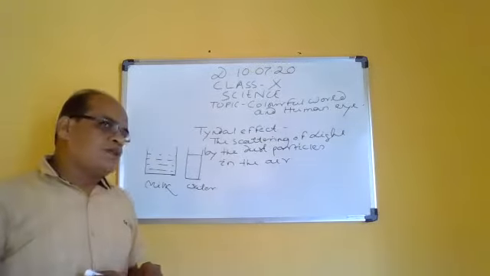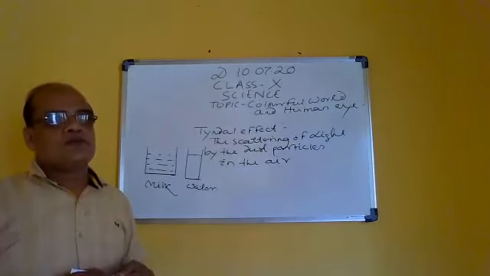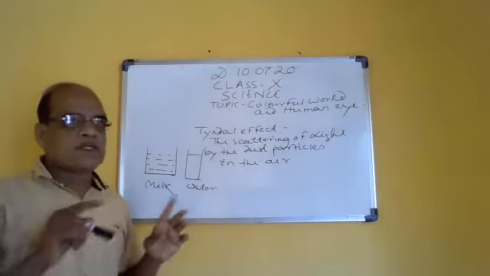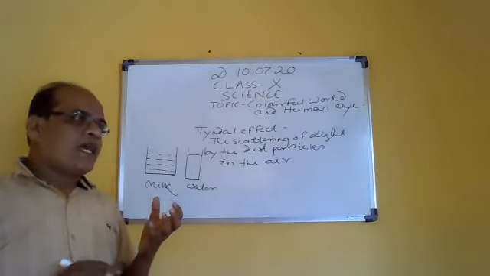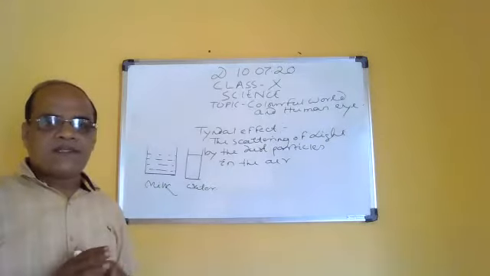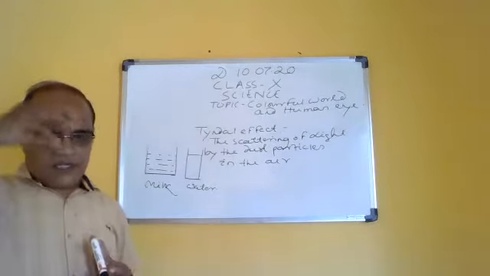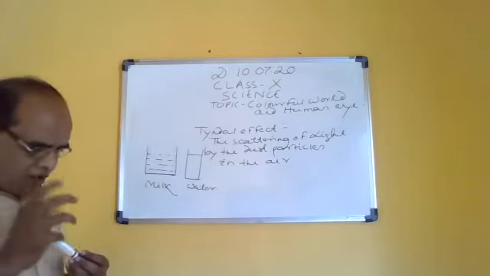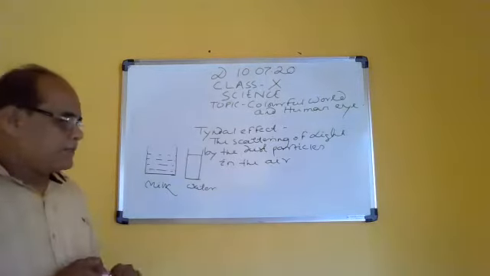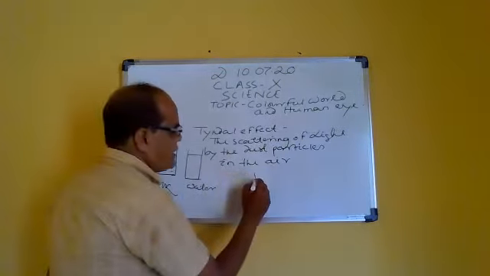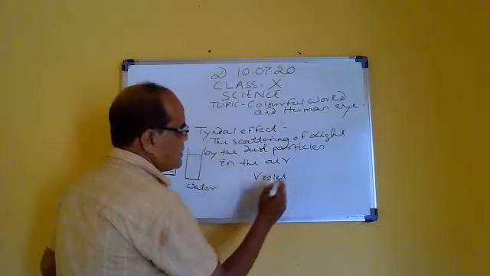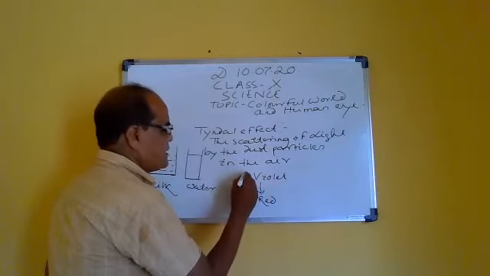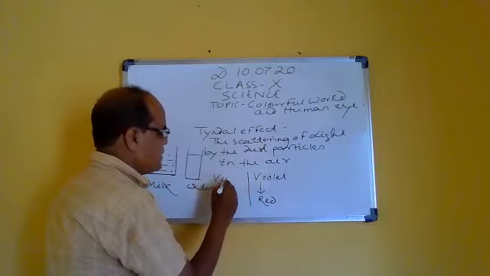Another concept: why does the sky appear blue? The sky has dust particles, no doubt, and sunlight, which is white light, falls on it. But the sunlight has seven colors. The first one is violet, and the last one is red, and this is generally called the visible light.